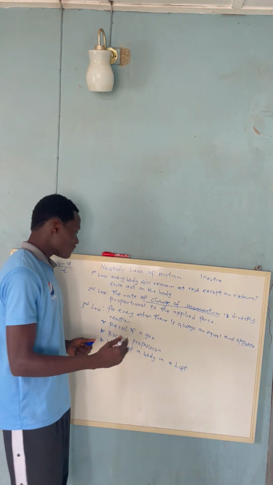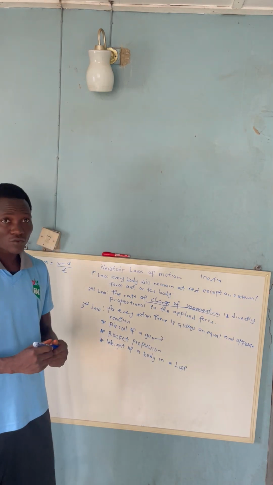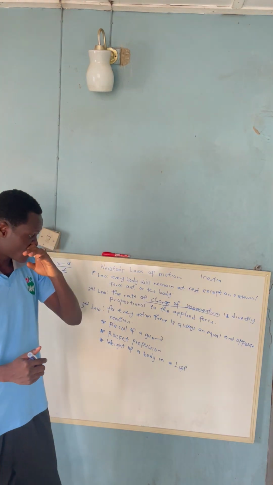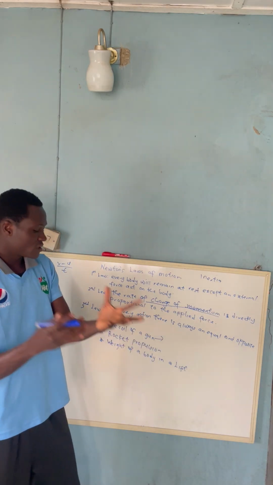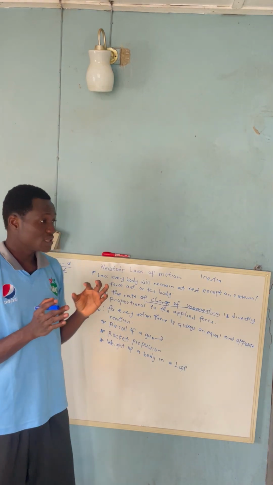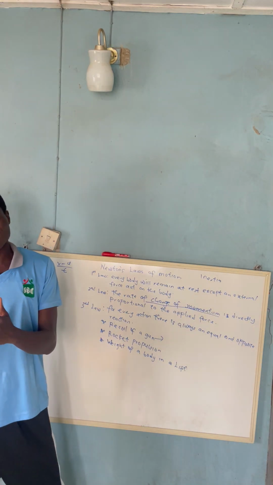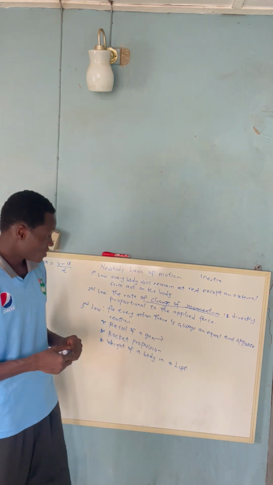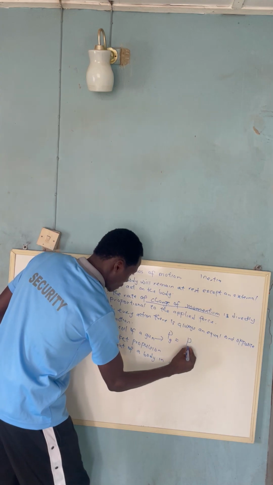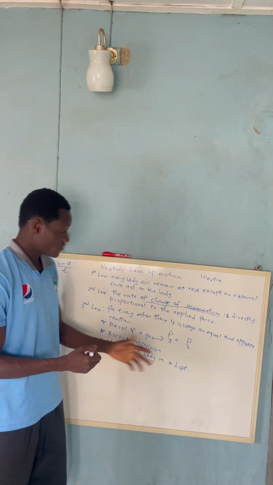Now, if we shoot a gun, we say the gun will jerk backward with a particular velocity, and the bullet will move with a particular velocity. The force that the gun uses to jerk backward is also equal to the force that the bullet uses in moving forward. So in this state, there is a conservation of momentum. That means the momentum of the gun is equal to the momentum of the bullet, but they are just opposite in direction.